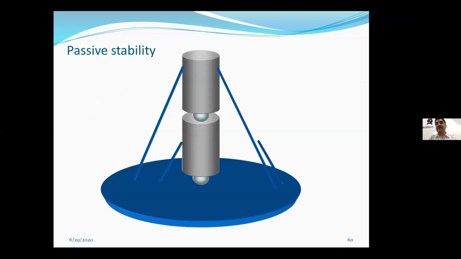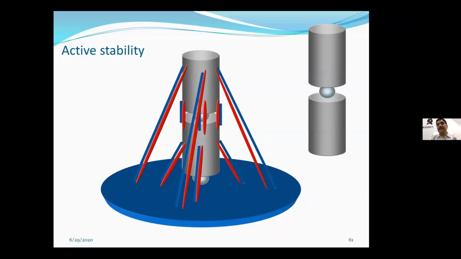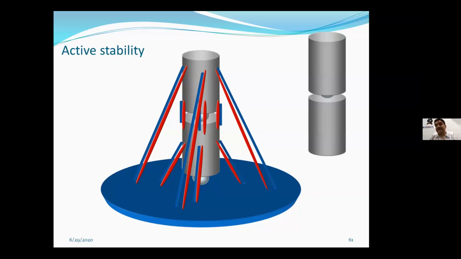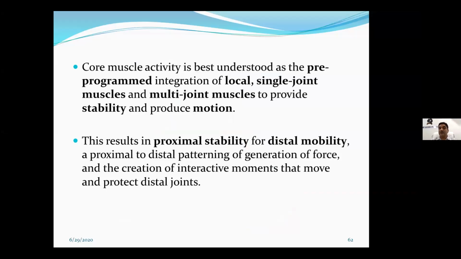This is one representation of a joint, which has these blue lines as the stability from ligaments, and this red one is your active muscle stability. So if it is not provided with the stability, what will happen? Your disc will be compressed. This activity is best understood as a pre-programmed integration of local single-joint muscles, as I said, the multifidus small muscles, and the multi-joint muscles like psoas or other big muscles, the spinal group and abdominal muscle group.